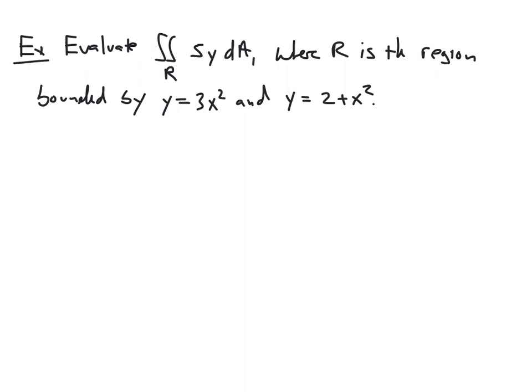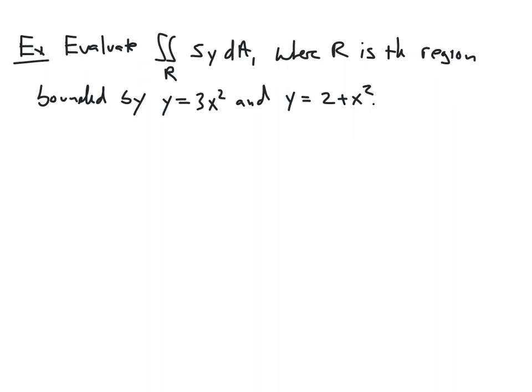All right, so first thing really quickly we should run through is to make sure Fubini's theorem applies. So the function 5y is continuous everywhere, so that's not a problem. Our region is bounded between two curves. We're told explicitly that here. And so we know that this is a nice region. It has a finite number of curves, in this case 2, and each of them are nice continuous functions. And so Fubini's theorem will apply.